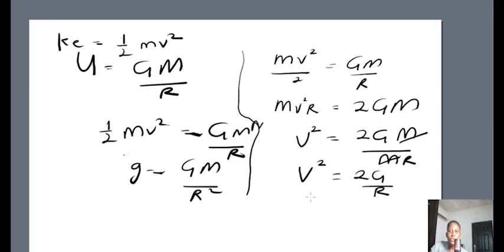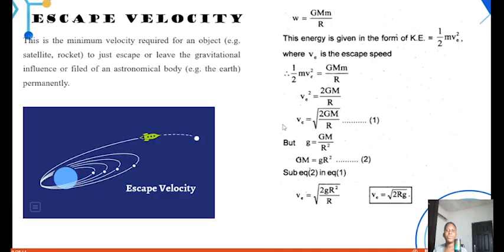over R. So V is equals to the square root of 2G over R. So putting the relationship between these two in the equation, look at, we have that our G is equals to Gm over R squared. So we're going to have to change this Gm over R to,